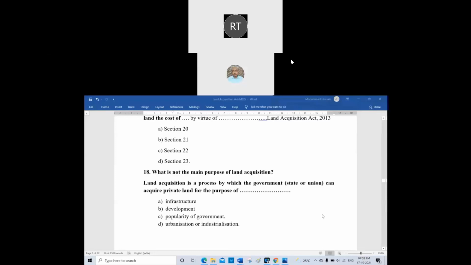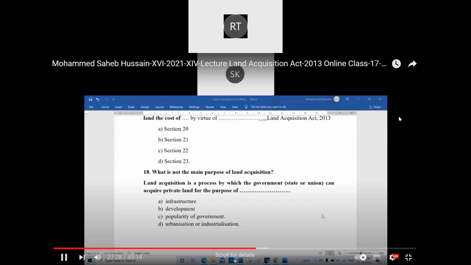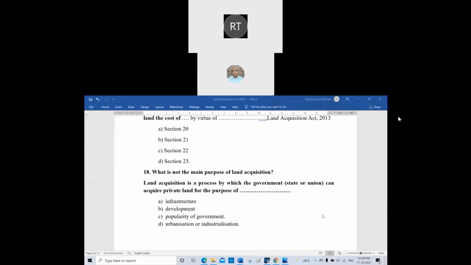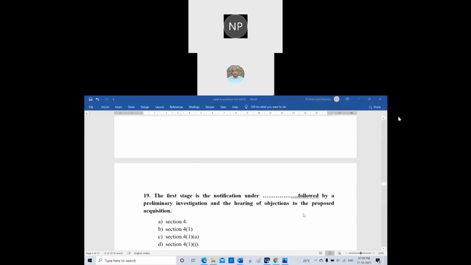Okay, anyone can unmute and read 18. What is not the main purpose of land acquisition? Land acquisition is a process by which the government, state or union, can acquire private land for the purpose of A, infrastructure, B, C, popularity of government, D, urbanization or industrialization. C is the right answer. It is not the popularity of the government. That is not a purpose for which the government can acquire land.